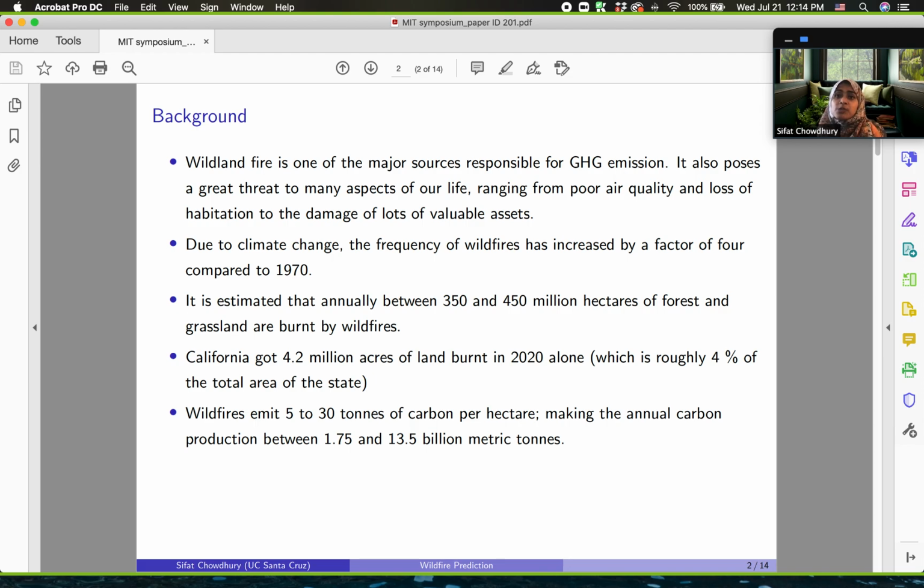From an environmental perspective, around 350 to 450 million hectares of forest are being burnt every year. And if we look at the recent statistics on California, in 2020 alone, roughly 4% of the total area of the state got burned. One of the devastating things that these fires cause is they emit 5 to 30 tons of carbon per hectare that ultimately results in a huge number.